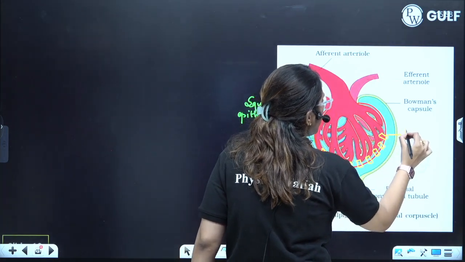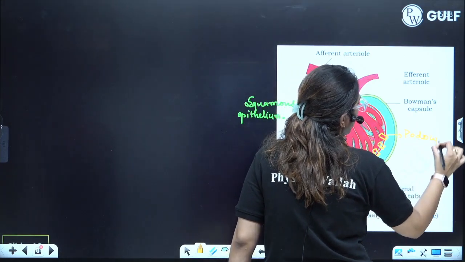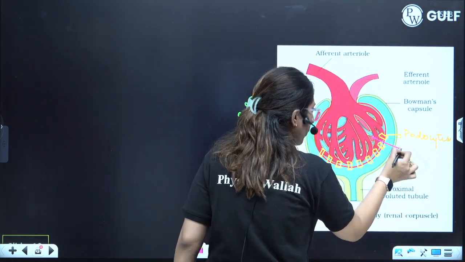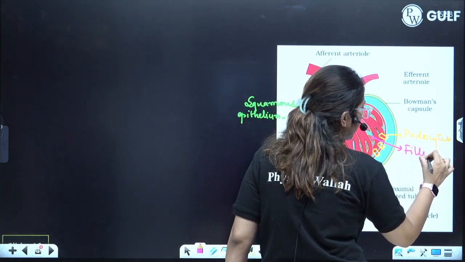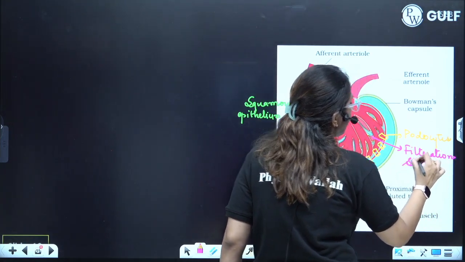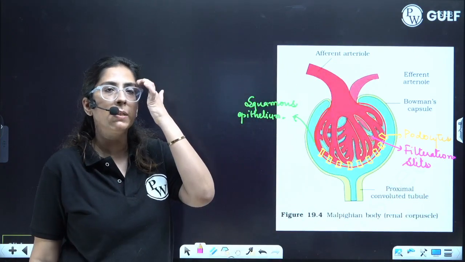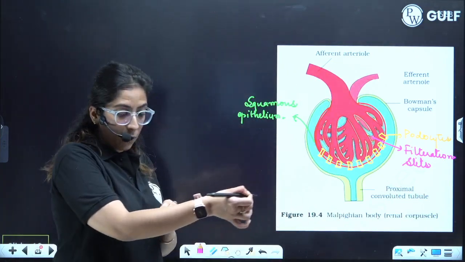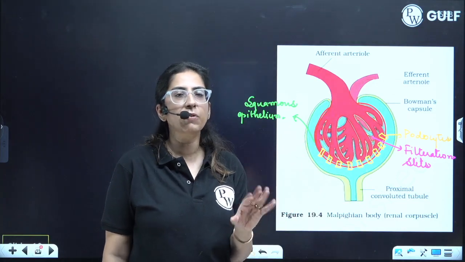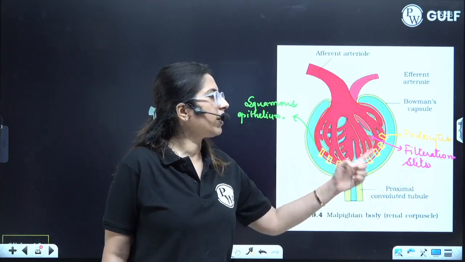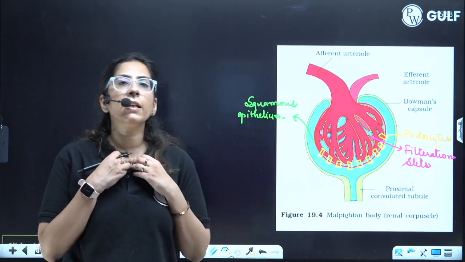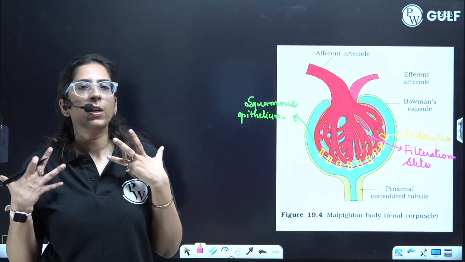These are termed as podocytes. Podocytes form this area. Guys, can you see? What is this? This is a filtration slit. With the help of filtration slits, easy filtration can happen. Now, what all things are present? Here you should know the endothelium lining of the capillaries will be present, which will help in the filtration. Next, the squamous epithelium of the Bowman capsule will also be present, which helps in the filtration. The more the thickness of the membrane, the more difficult it becomes for the filtration to occur.